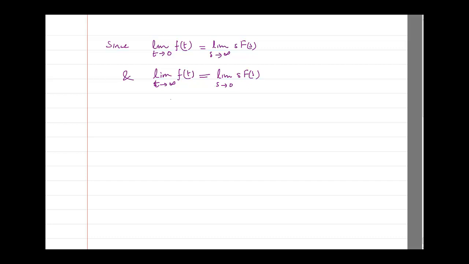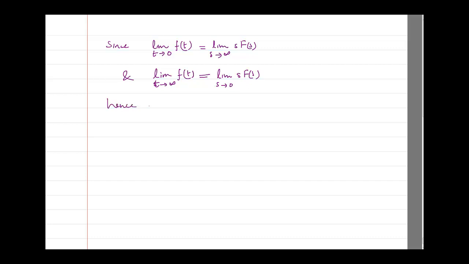So how do you write the final statement? The final statement you write: since limit t tending to 0 f of t, which is the initial value of f of t, is same as the final value of s f of s, and the final value of f of t is same as the initial value of s f of s.